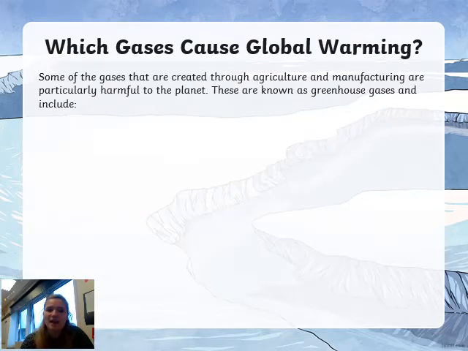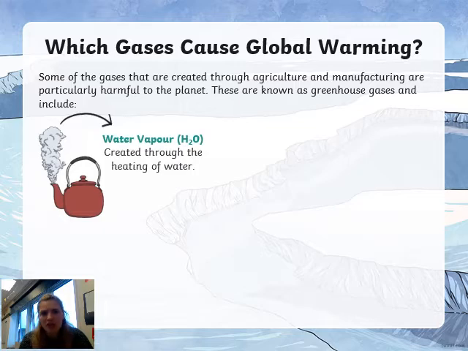So, which gases cause global warming? Because of agriculture, manufacturing, and more people, we have something called the greenhouse gas effect, which we're going to look at very soon. So, when you boil water, for a cup of tea, a cup of coffee, or to boil your vegetables, you make something called water vapour, which is when the water hits boiling point and then turns into water vapour. So that's one type of gas.